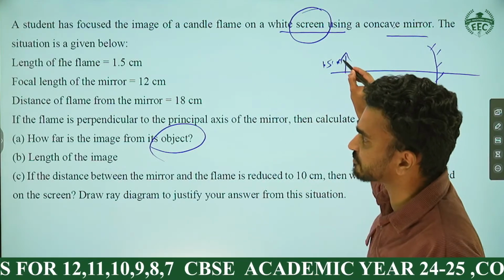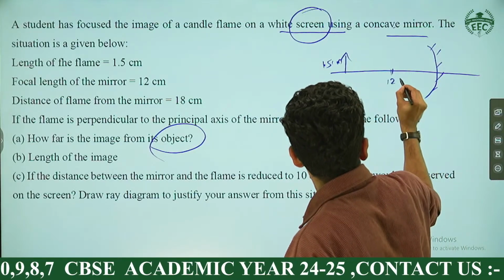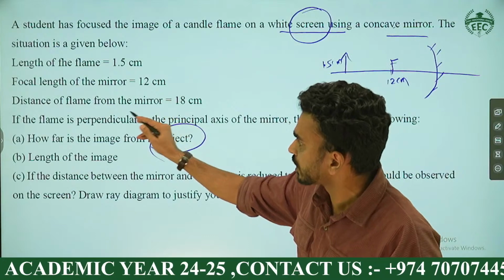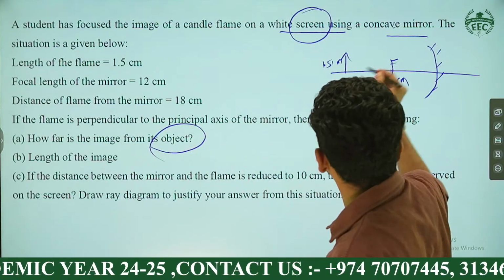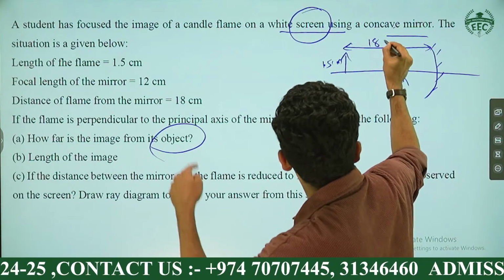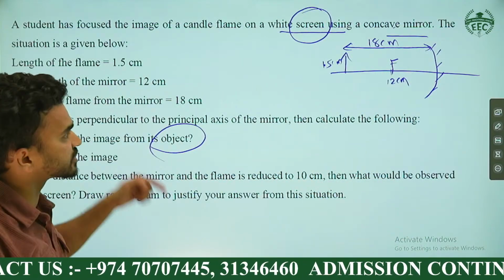Look over here. So object size is 1.5 centimeter. Focal length of the mirror, let me mark: 12 centimeter is the focal length. Distance of the flame from the mirror is 18. So the flame is located 18 centimeter in front. So the question is asking how far is the image.